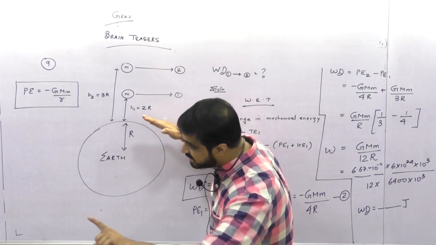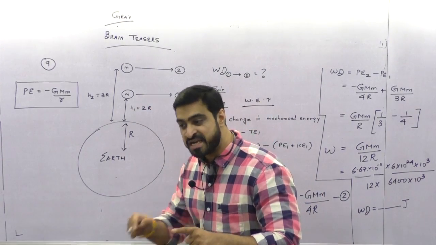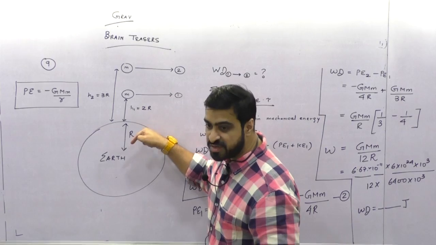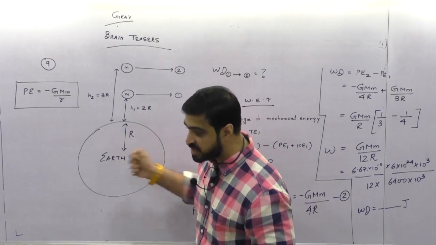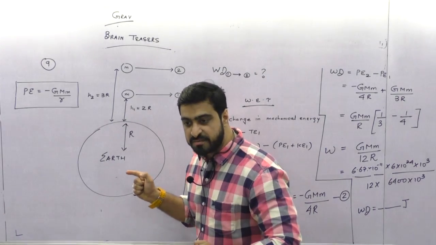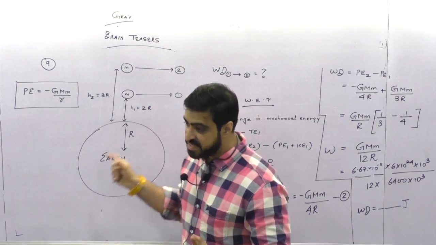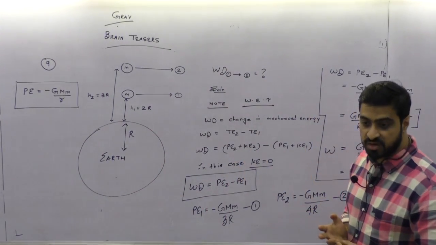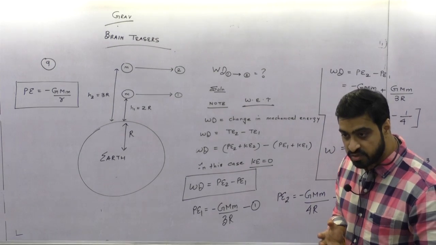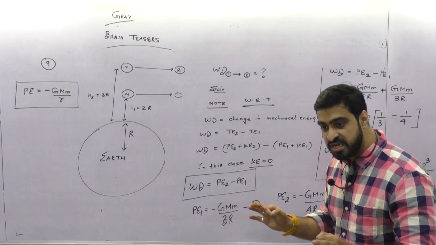Because remember, binding energy is positive energy and total energy is negative. So what does negative energy mean? It is the energy of the earth, pulling it in. And what does positive energy mean? Energy that takes it far away. And since it has no kinetic energy, you will not consider kinetic energy over here. You will only consider potential energy. So the change in potential energy is the work done.